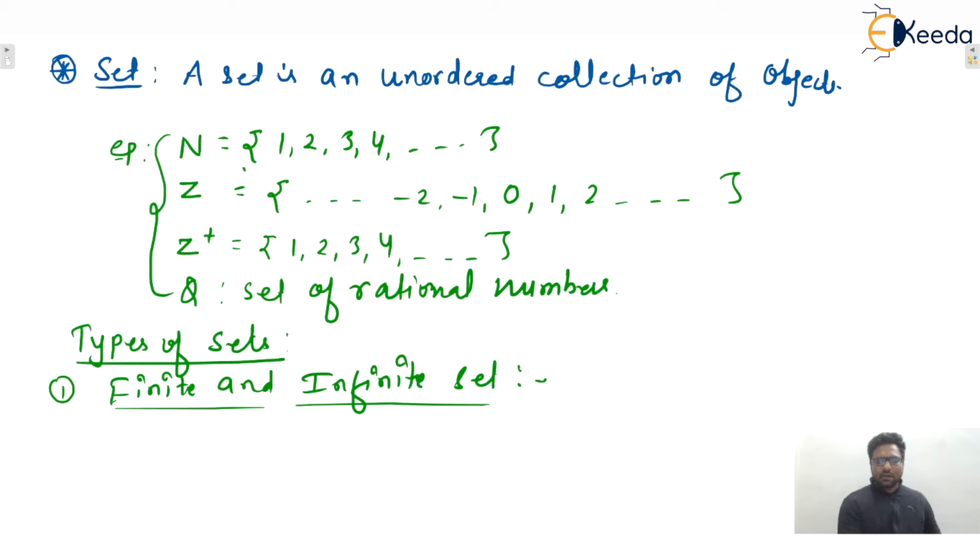We can say that if the cardinality of the set is finite, then that is a finite set, otherwise an infinite set. Cardinality of a set means what? Number of elements in that particular set. So a finite set means finite number of elements.